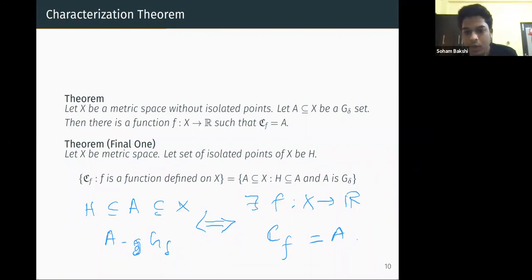Because here we can see that there exists a function X to R is the same as saying there exists a function X to any metric space Y, if we can change Y to any arbitrary metric space. Of course, if we fix Y to be something like a singleton, then this is not true. So we're not going that way, that won't be a very interesting way to go. So this is our statement, and we want to prove it. Let's see how to prove it.